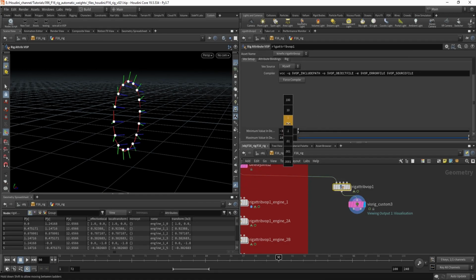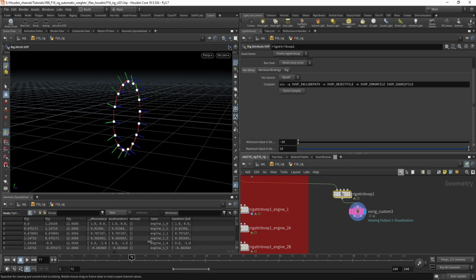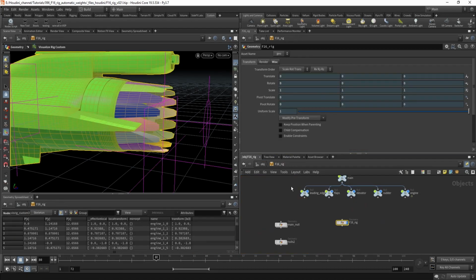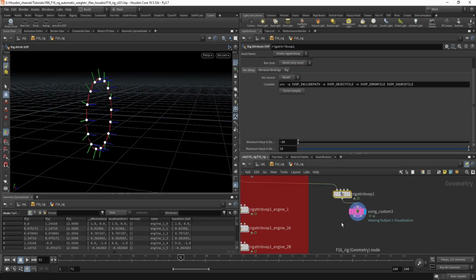Right, so let me just change. Alright, so it's actually reading the value from the channel, so as you can see it rotates just as this null moves. It moves, the bones rotate with it.